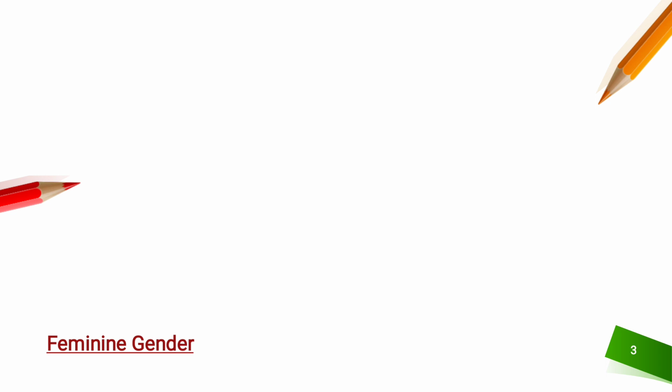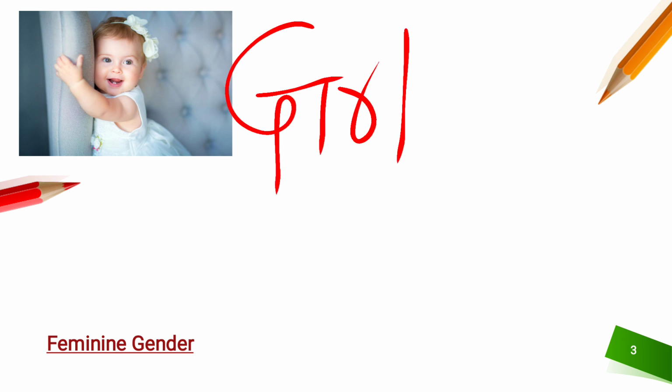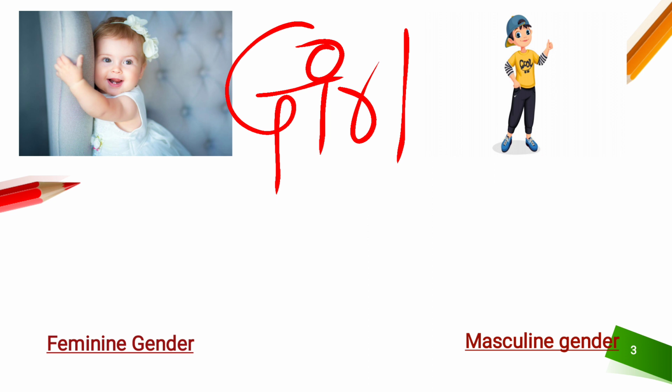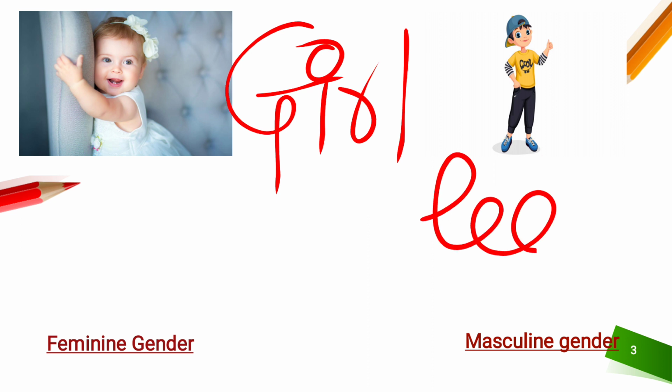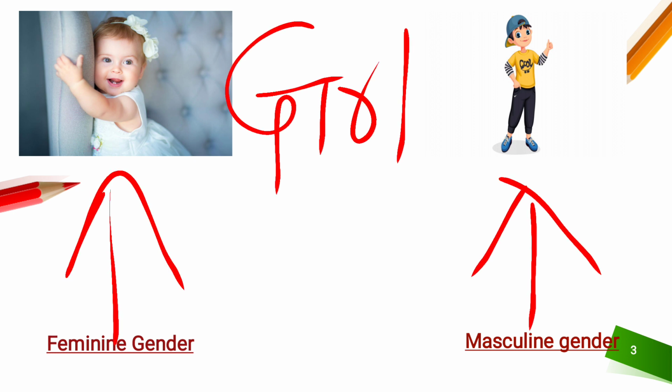Feminine gender. Okay, I'll show you a picture. Who is she? She is a baby girl, right? And now I'll show you a picture again. Who is he? He is a boy, right? So, what do you understand from these pictures? You understand that masculine gender indicates male and feminine gender indicates female.